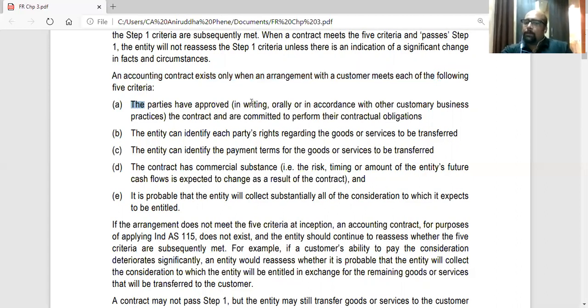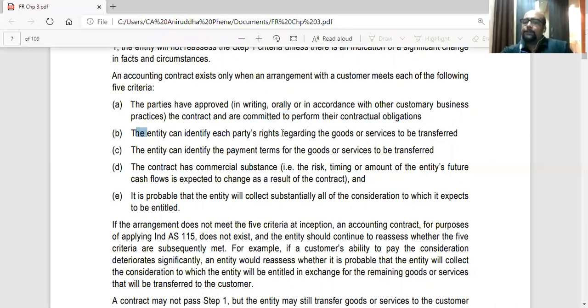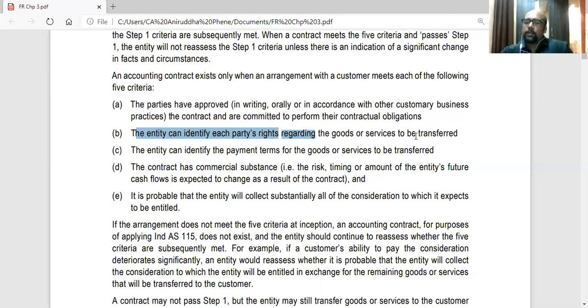The parties have approved in writing, orally, or in accordance with customary business practice, implied, the contract and are committed to perform their contractual obligations. So first of all, both the parties have approved the contract and they are committed to perform their obligations. Second criteria, the entity can identify each party's rights regarding the goods or services to be transferred.